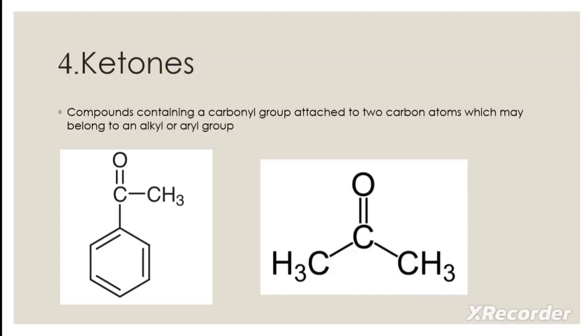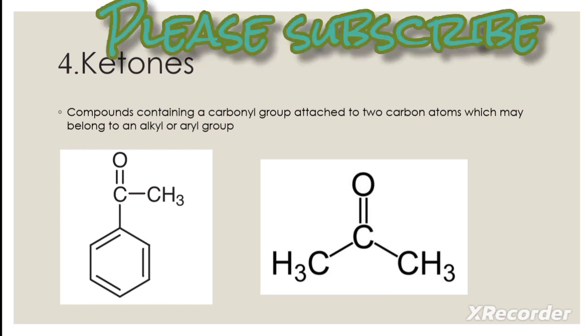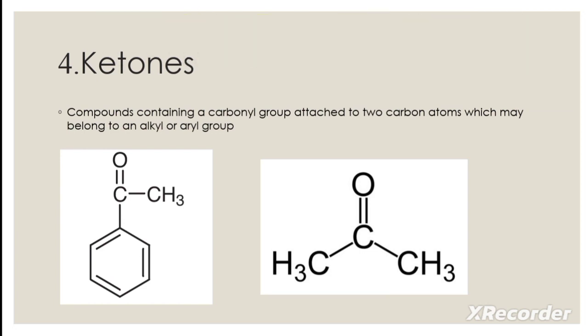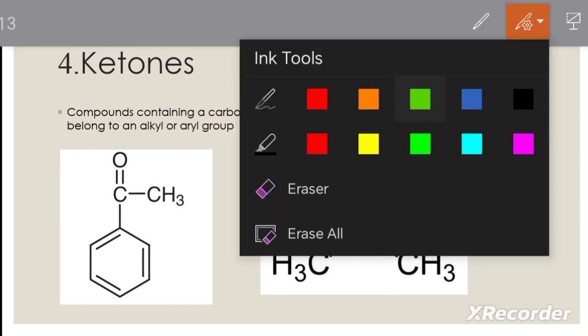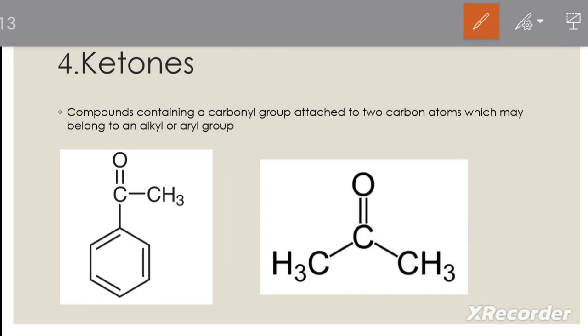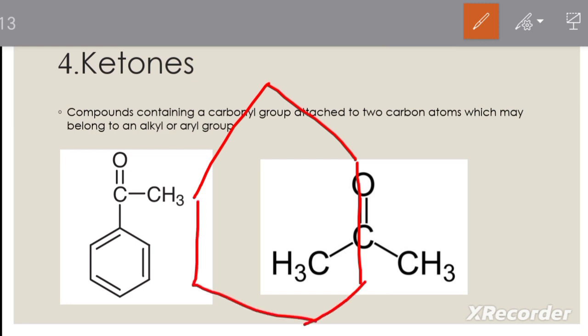A carbonyl group attached to two carbon atoms belonging to alkyl or aryl groups. I have told you what an alkyl group is. Aryl group means, if we consider a carbon ring like this, we will discuss this in detail in benzene, right? This is benzene.